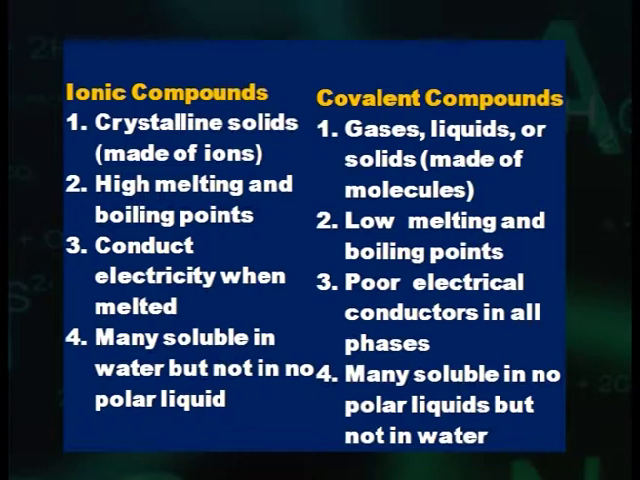Ionic compounds are crystalline solids made of ions, whereas covalent compounds are gases, liquids or solids made of molecules. Ionic compounds have high melting and boiling points, whereas covalent compounds have low melting and boiling points. Ionic compounds conduct electricity when melted, whereas covalent compounds are poor electrical conductors in all phases. Many ionic compounds are soluble in water, but not in non-polar liquids. Covalent compounds are soluble in non-polar liquids, but not in water.